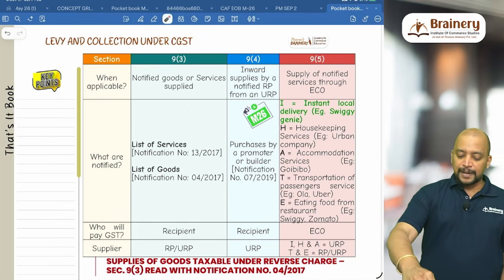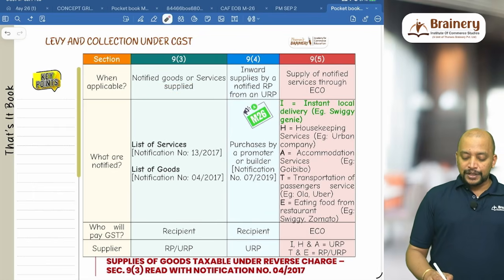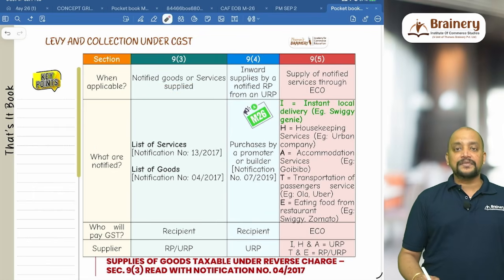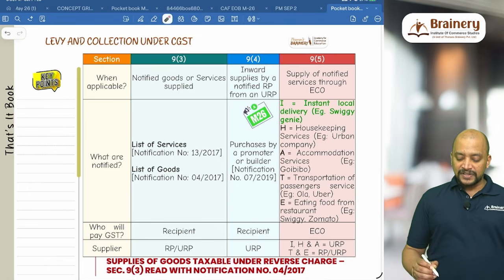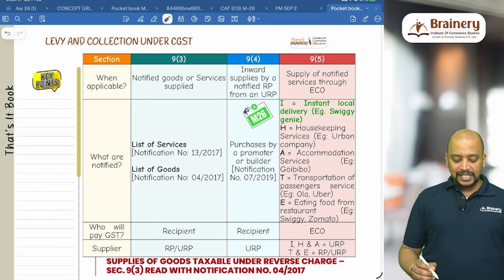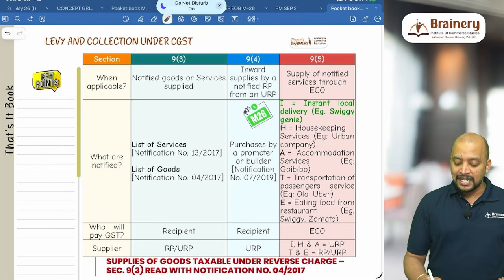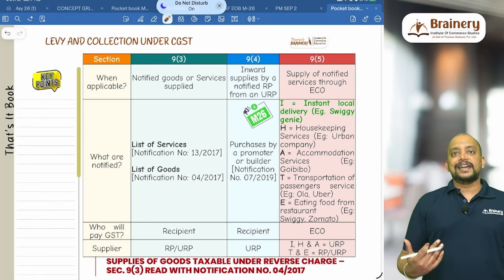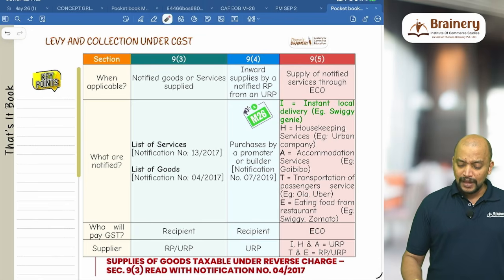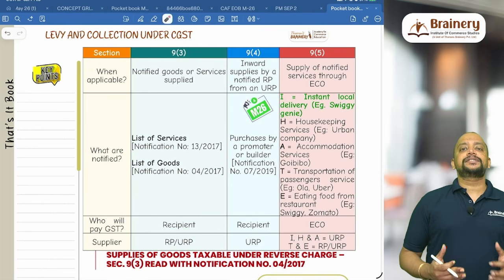So 9.3 is applicable in case of notified goods and services. And what are notified? We have a list of goods and services. Goods are notified under notification number 4 of 2017, which deals with the list of goods under RCM, whereas notification number 13 of 2017 deals with the list of services under RCM. Then who will pay GST? As per section 9 subsection 3, liability to pay GST is on the recipient, and whether the supplier is registered or unregistered is irrelevant.